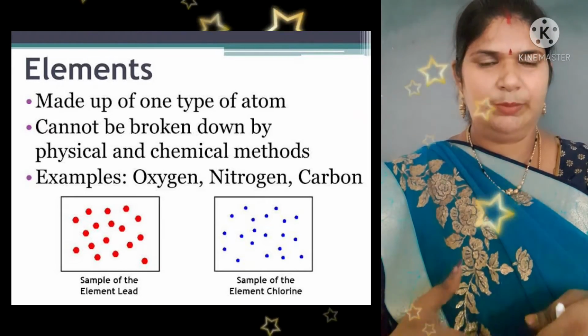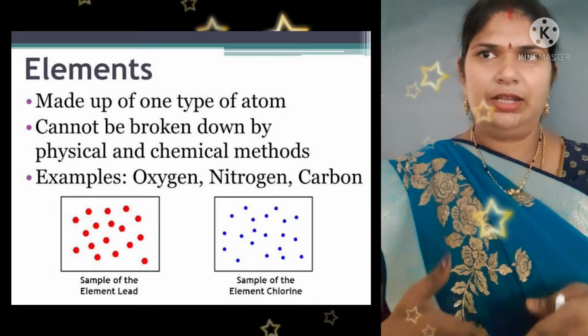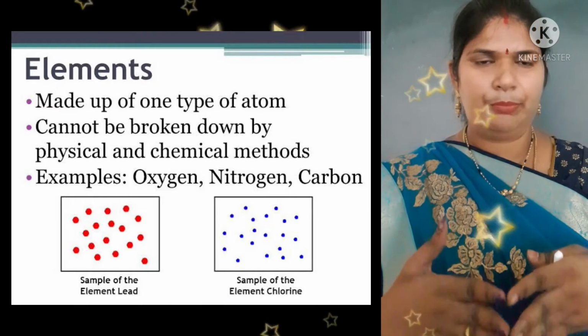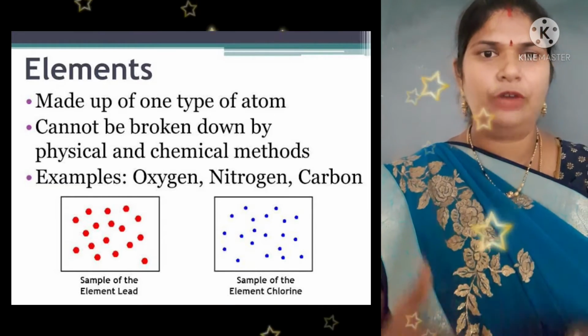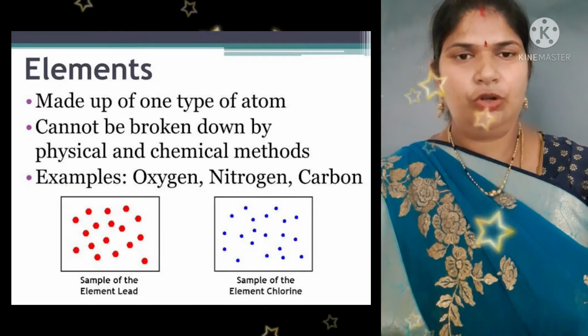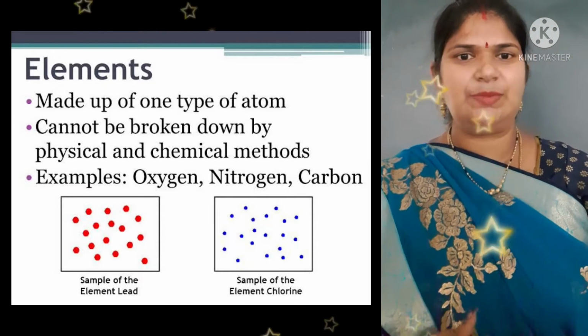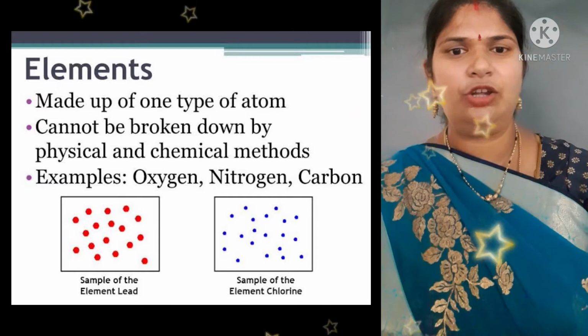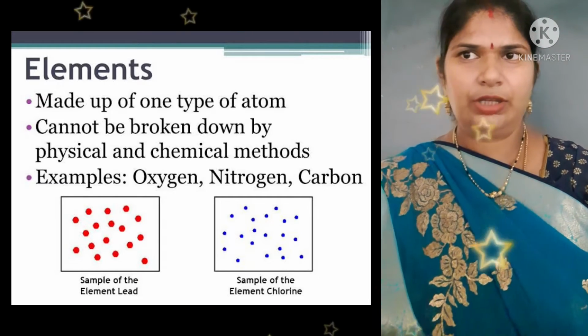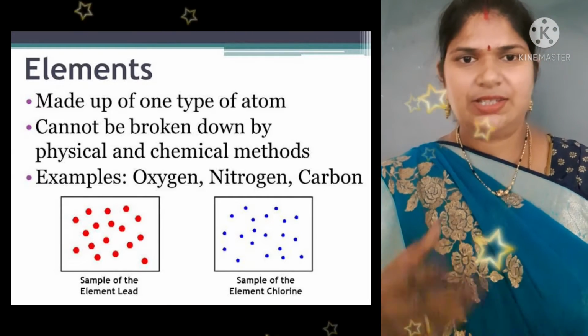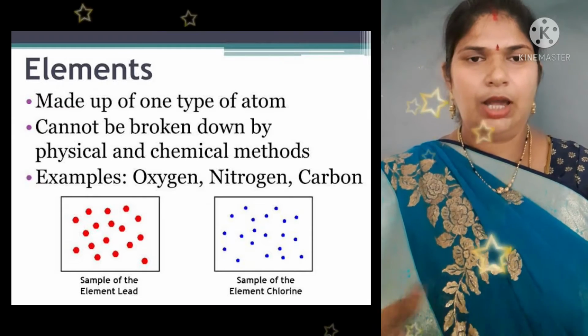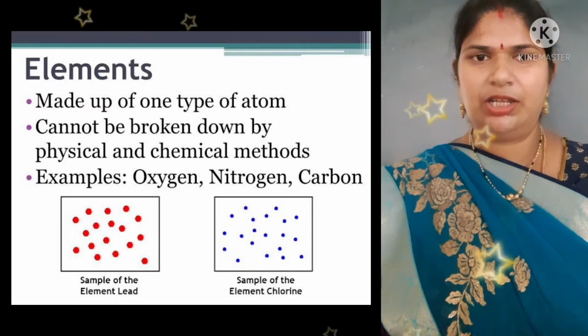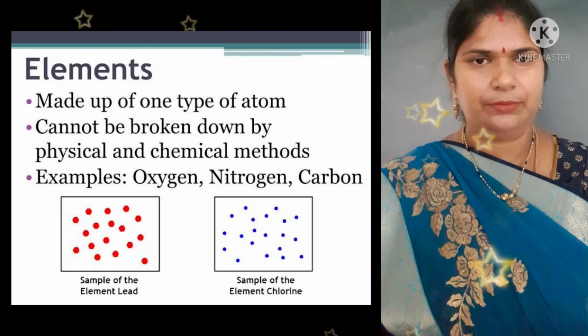So how do you define an element? An element is a substance that is made up of only one kind of atom. For example, silver, gold, aluminium, hydrogen, oxygen, etc.